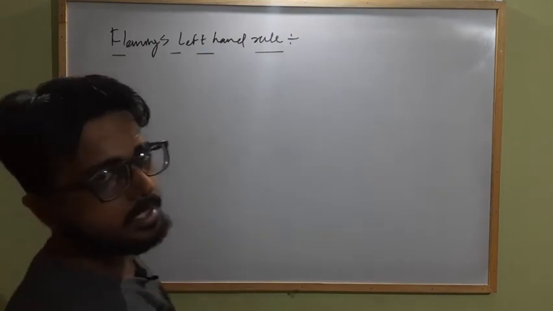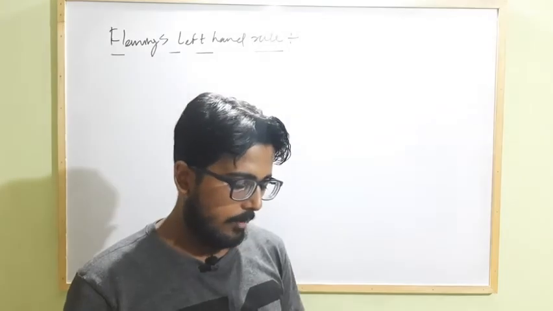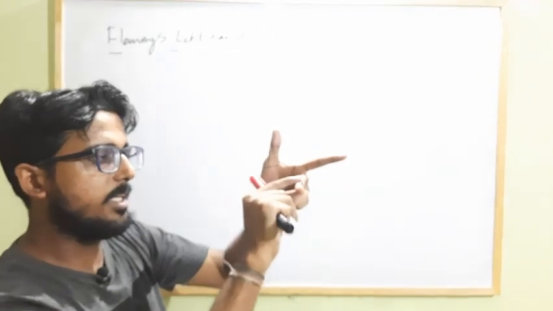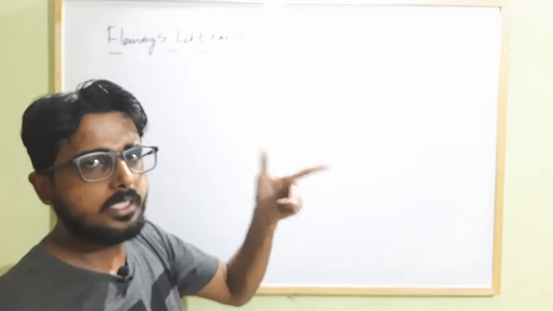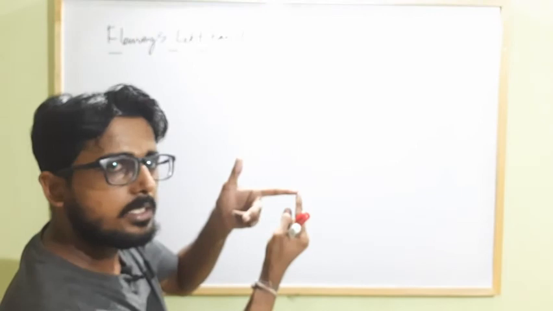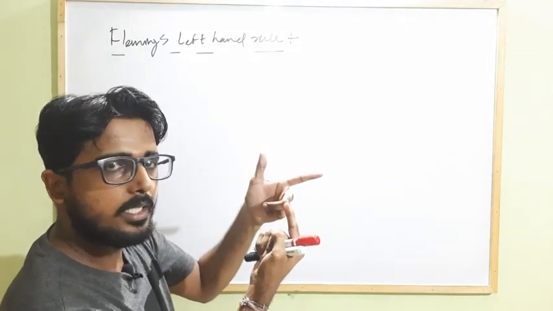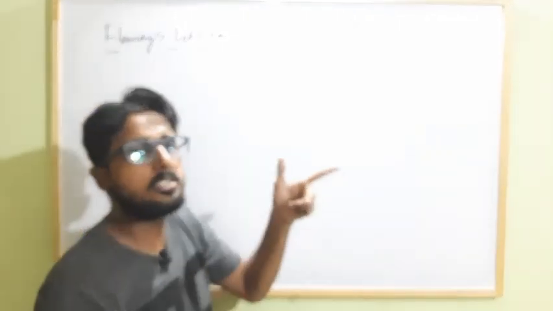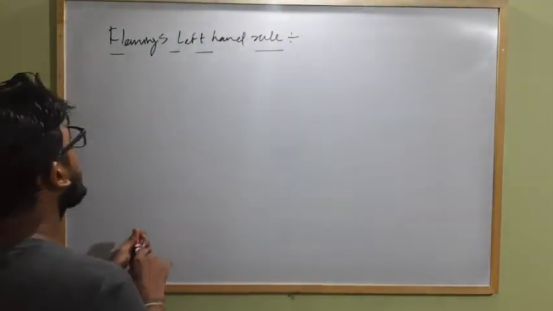According to Fleming, if we stretch the first finger, middle finger and thumb of our left hand mutually perpendicular to each other like this, then if the first finger points towards the direction of magnetic field, the middle finger points towards the direction of velocity of the charge, then the thumb shows the direction of magnetic force. Clear?